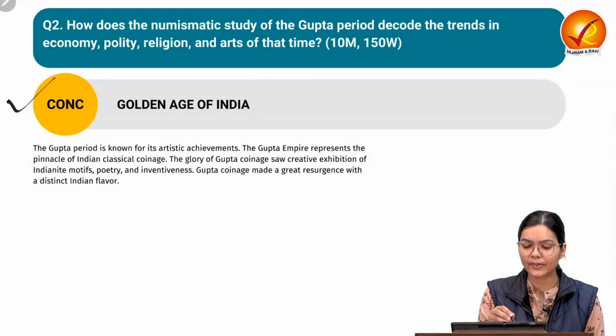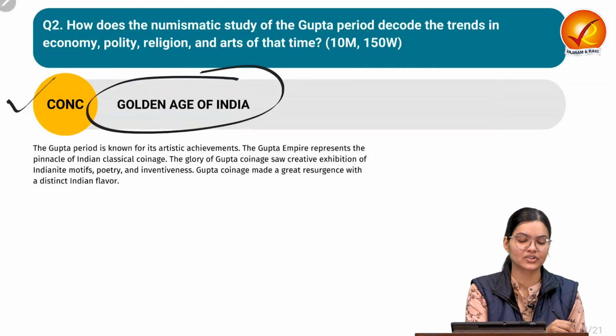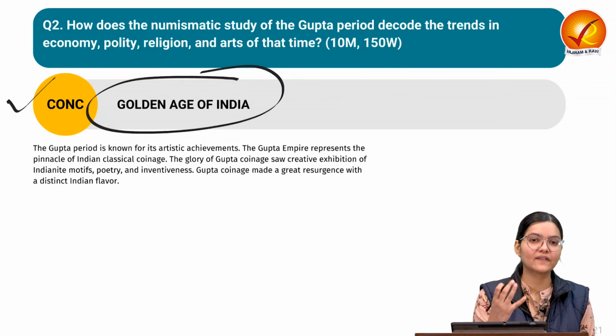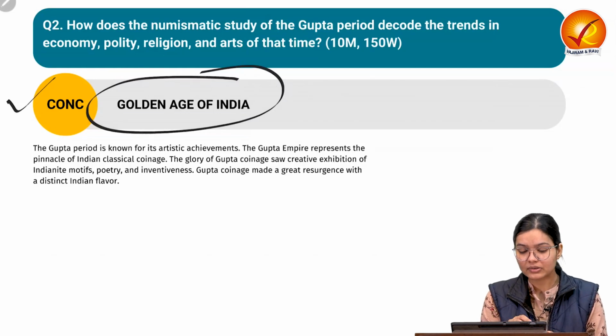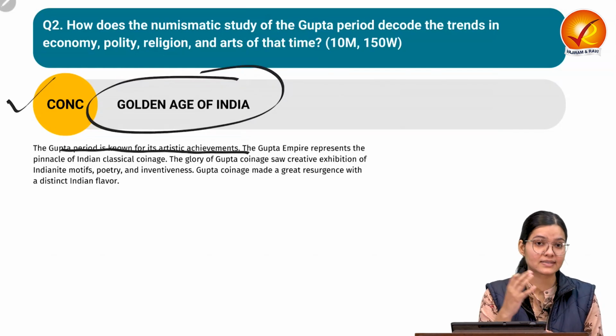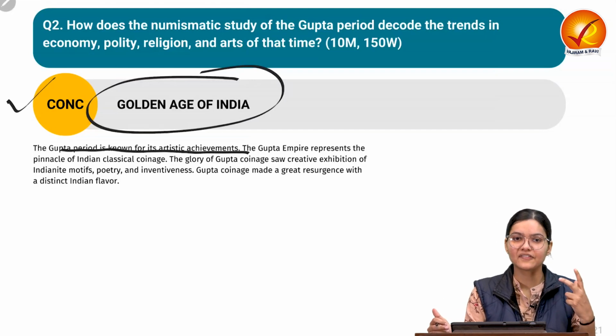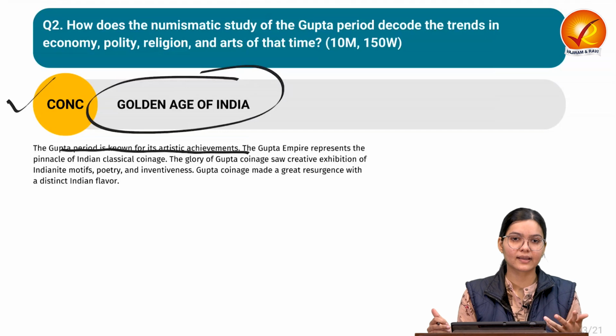We are going to write about the Gupta period as the golden age of India, and how the different kinds of beautifully designed and carved coins help us understand it in a better way. The Gupta period is known for its artistic achievement, which we have seen in literature, architecture and different kinds of arts. They were doing great work.